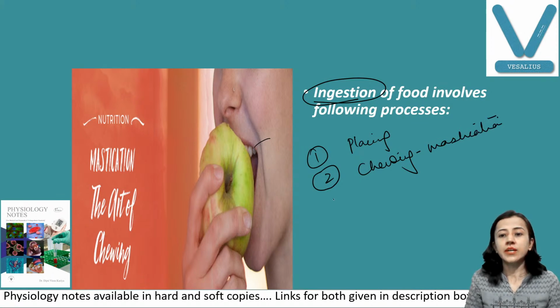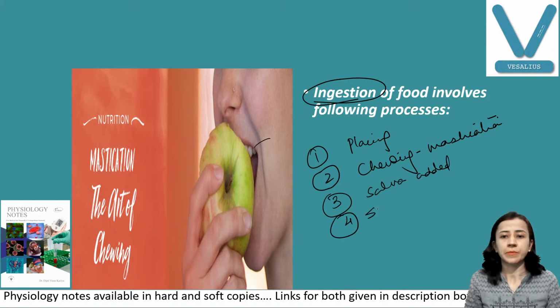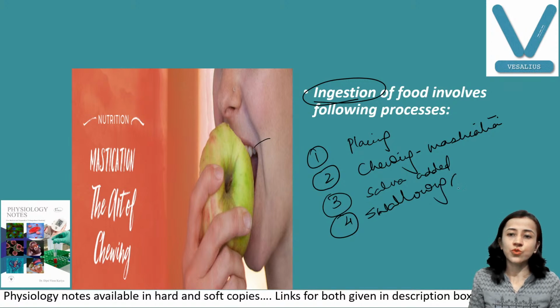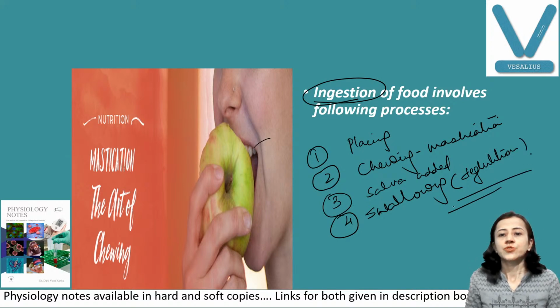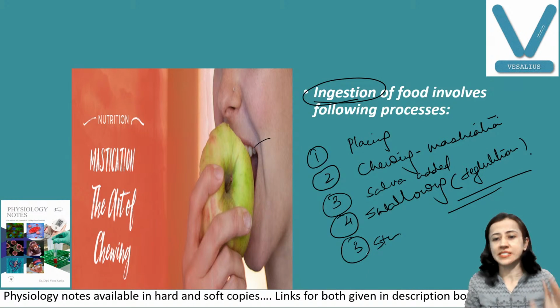Third, during chewing saliva is added. Fourth is swallowing, also known as deglutition. Then that is followed by entry into the stomach, and after that the food passes through the intestine through peristaltic waves.